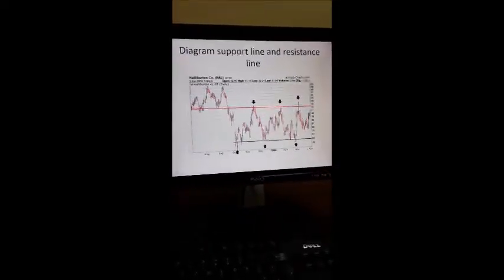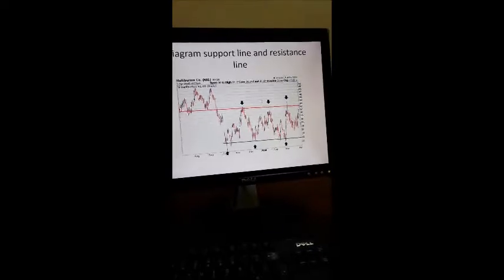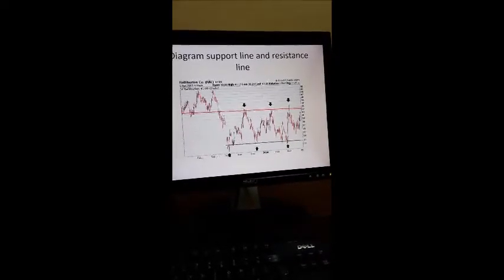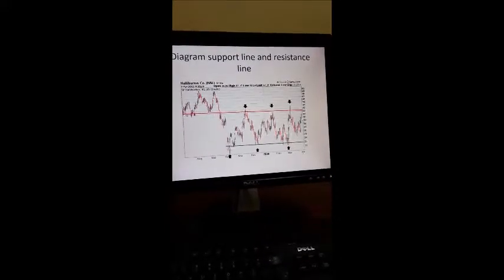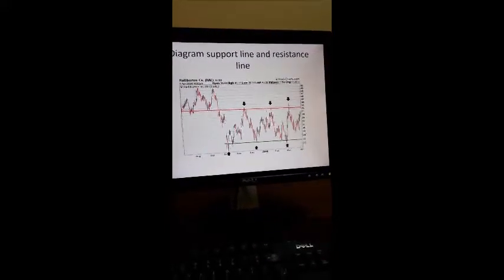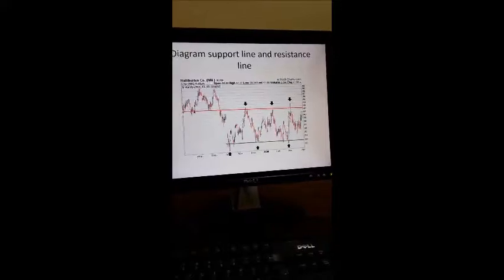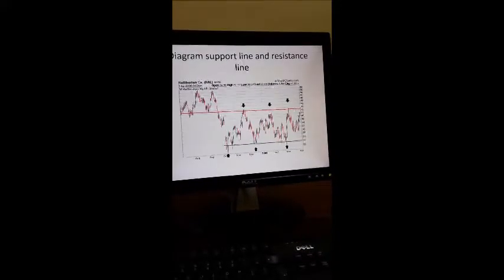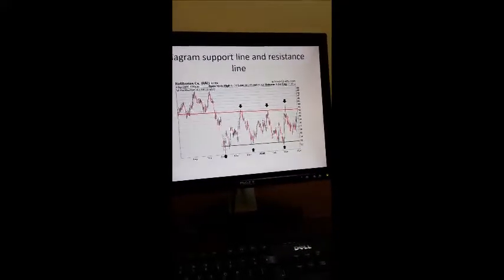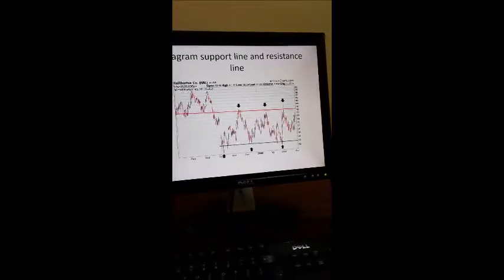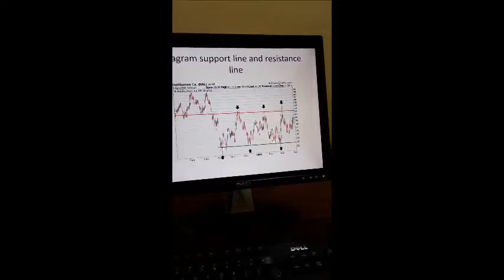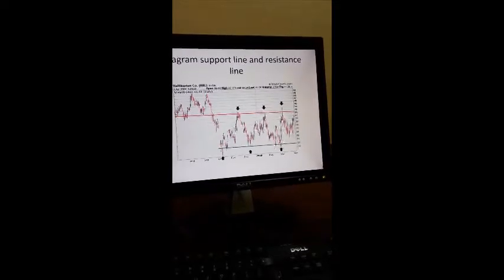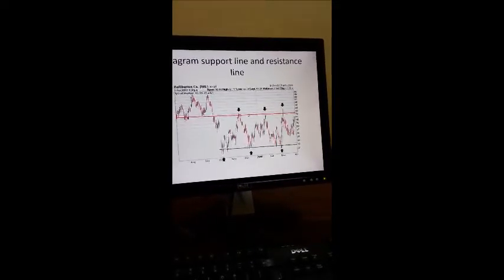You can see there is a price movement, ups and downs in the share price. Initially, the red line was the support line when the price was at this level. It reached a point when the price broke out and went below. So this will change from being the support line to a resistance line.